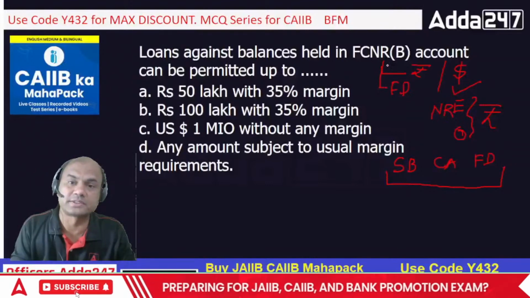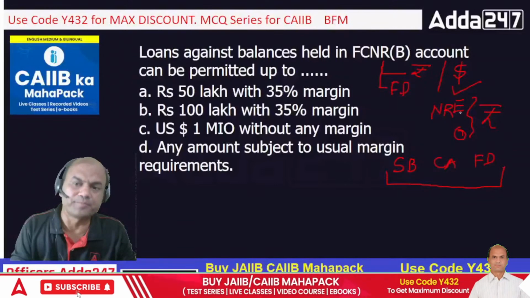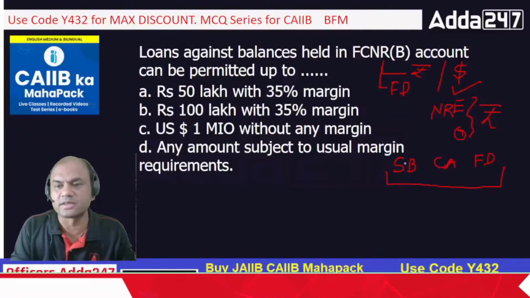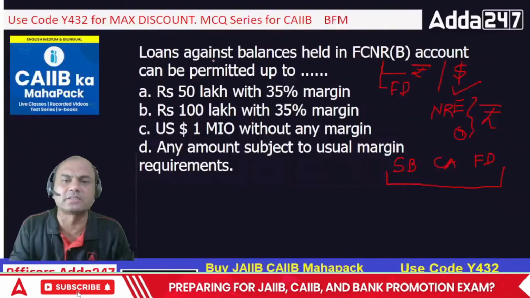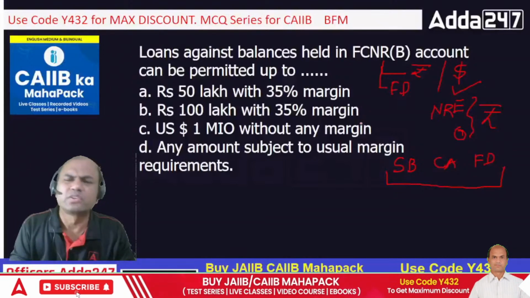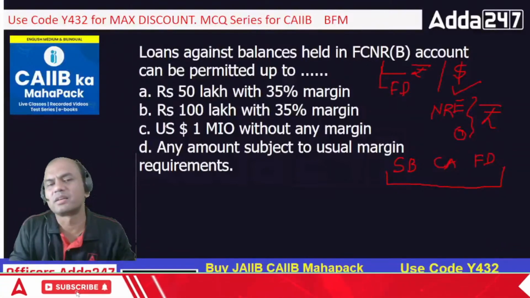Very important points. These are the basics of these forex accounts. NRE, NRO, FCNRB done, this saving and current difference done. If anything more, I'll come to it later. Let's answer this question. So this is an FD now. If this is an FD, it's simply an FDOD, isn't it?